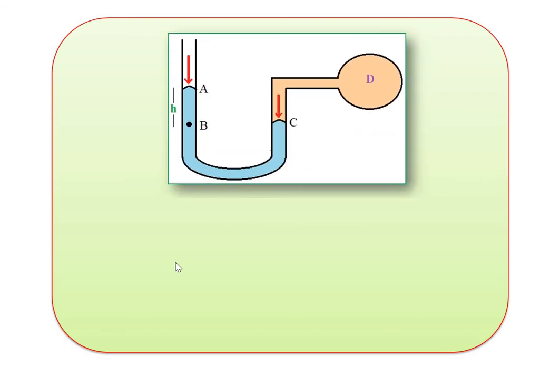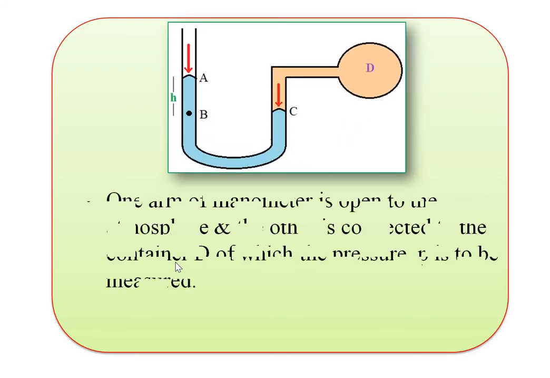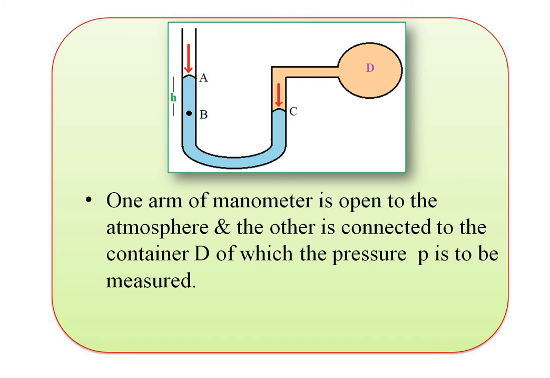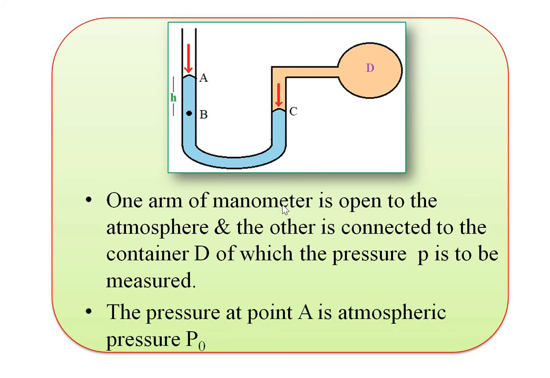So for practical purposes, let's see this diagram. One arm of the manometer is open. See in the figure, one arm of the manometer is open to the atmosphere and the other is connected to the container D, of which the pressure P is to be measured. So the pressure at point A, as we know, is the atmospheric pressure, that means P0.